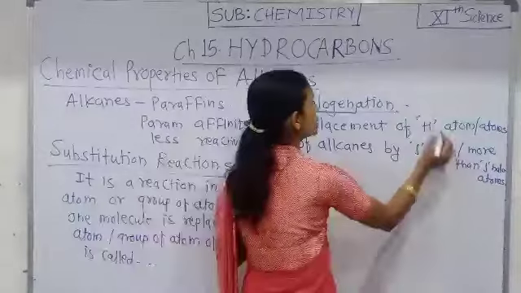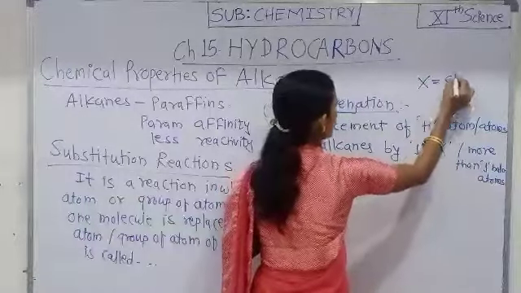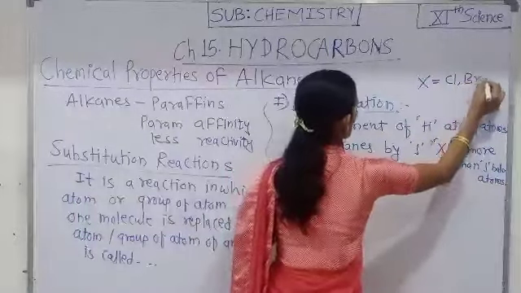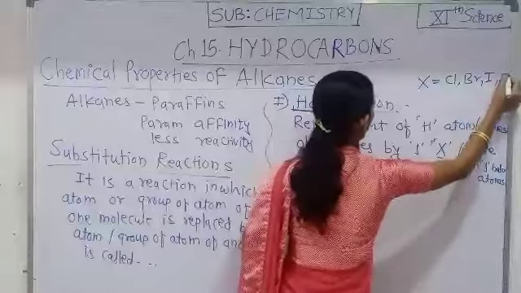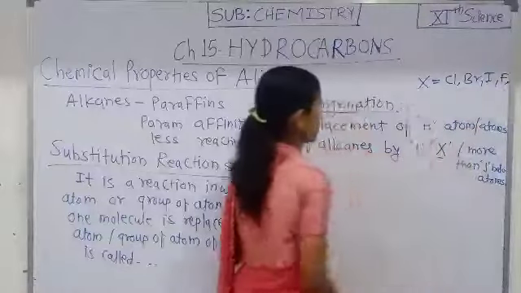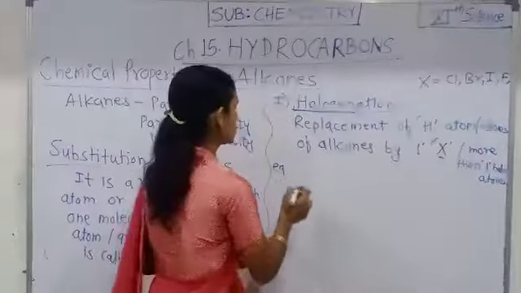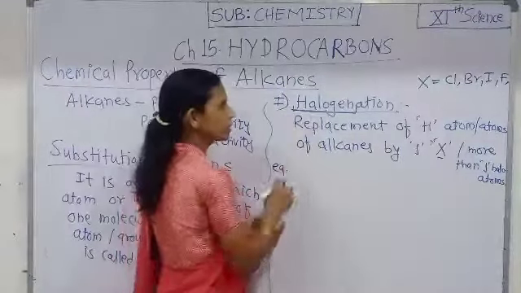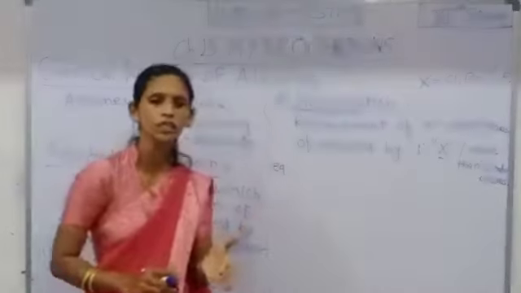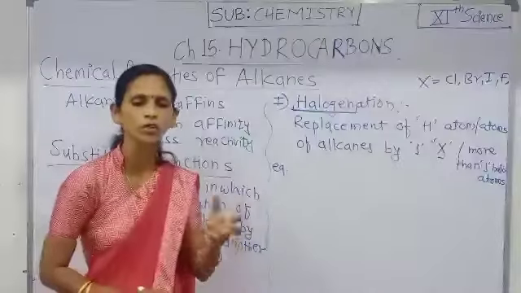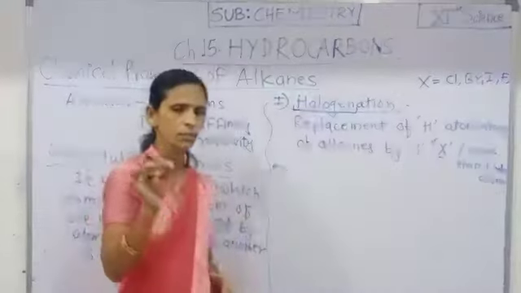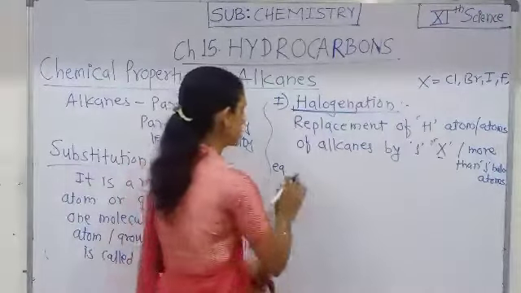Here halogens means Cl, Br, I, fluorine, etc. Alkanes undergo halogenation, that means chlorination, bromination, iodination or fluorination of alkanes takes place under specific conditions.